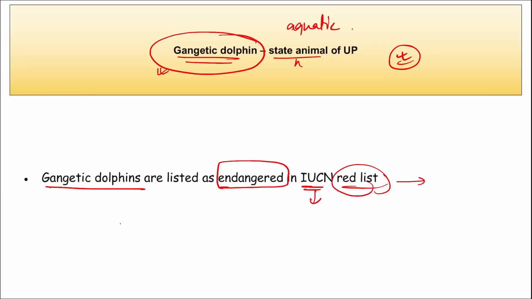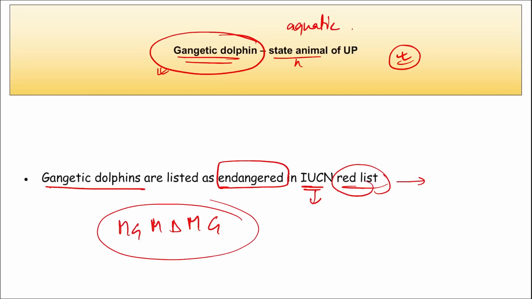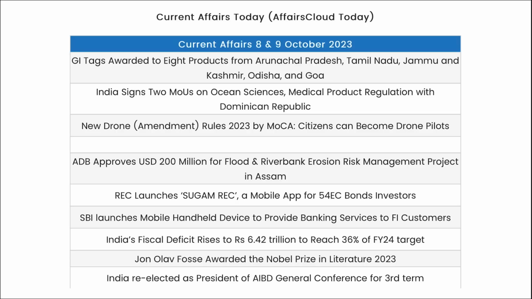And apart from this, Meri Ganga, Meri Dolphin, My Ganga, My Dolphin, was the campaign that was launched, not recently, it was actually launched in 2012. Mark this also. So friends, these were your important current affairs.